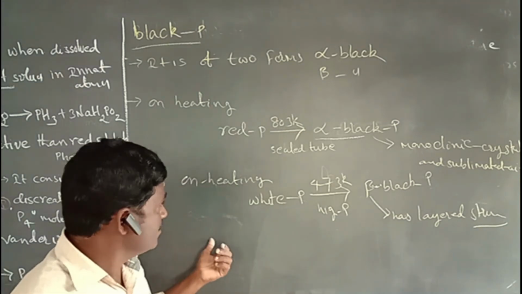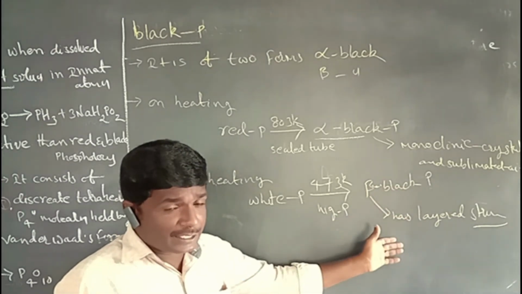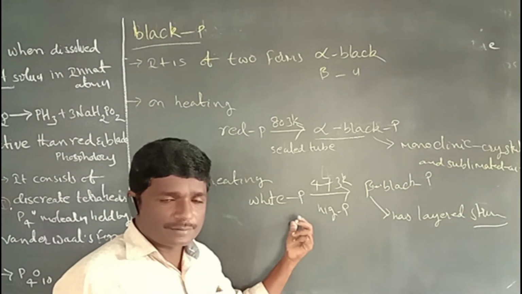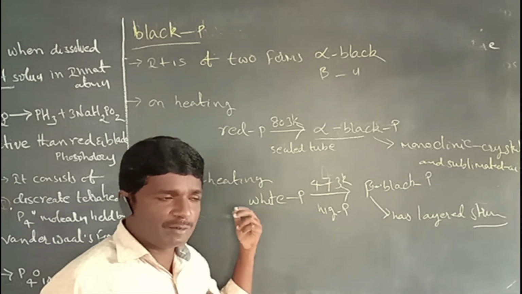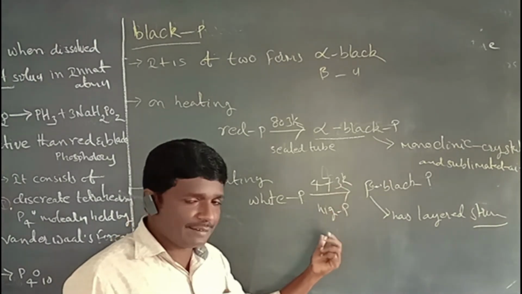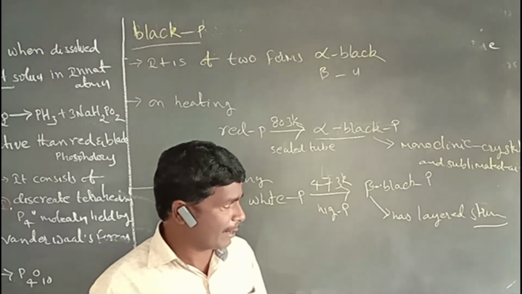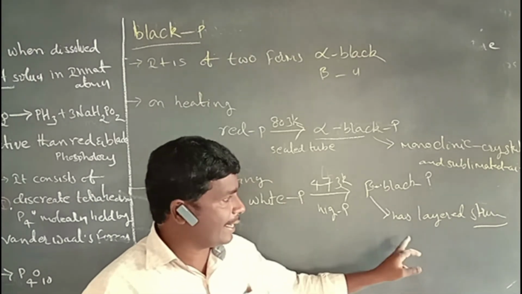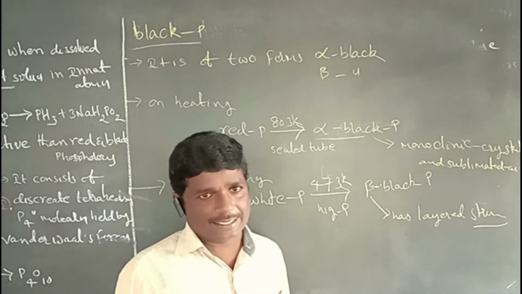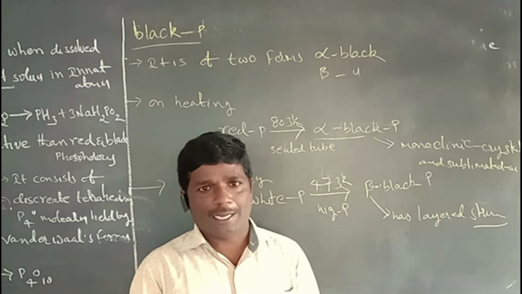Next, beta black phosphorus is formed by heating white phosphorus at 473 kelvins and high pressure. It has a layer structure. Those are the properties of alpha black and beta black phosphorus.